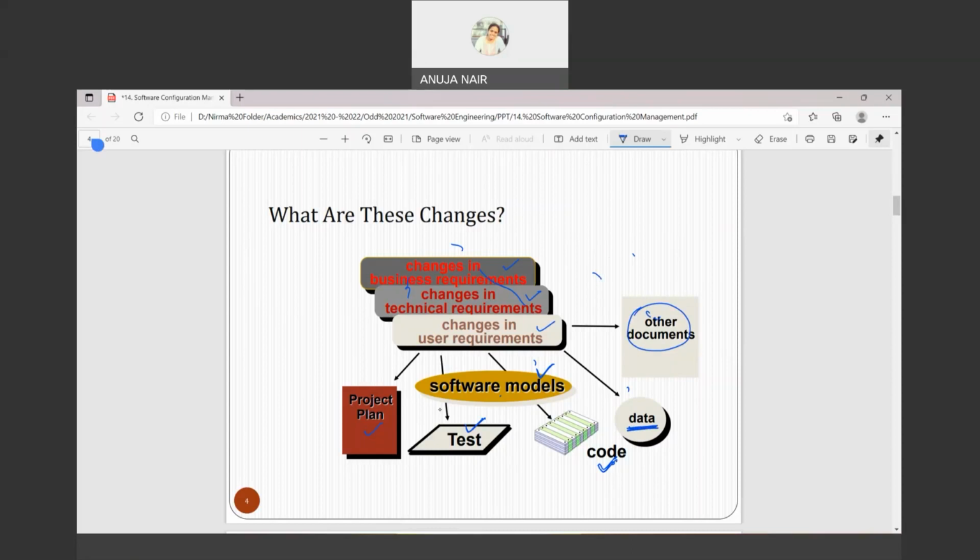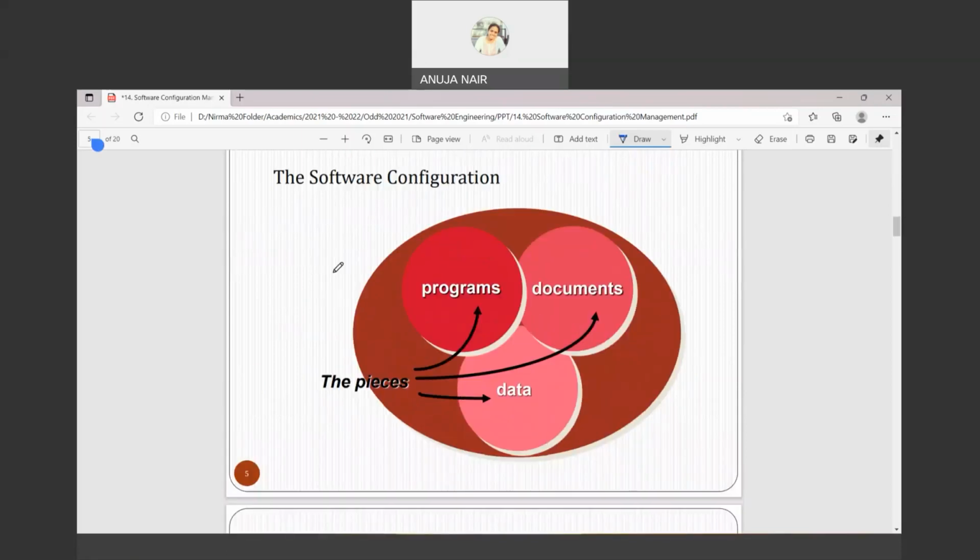So basically these all are the things that you make throughout your SDLC, right? Starting from project management to complete documentation, these all are the different things that you create, right? Your work product, what you produce. So they all are subject to change, right? So software configuration management, like we have just discussed, is composed of programs, documents and data. So all these three things are subject to change.